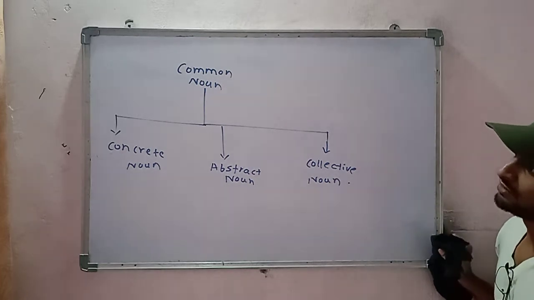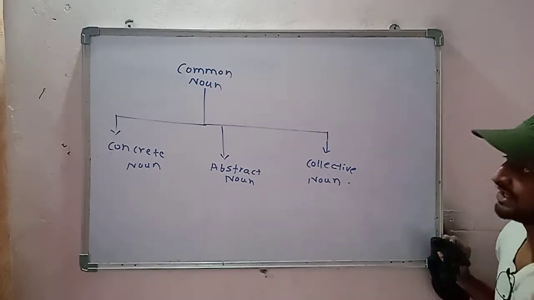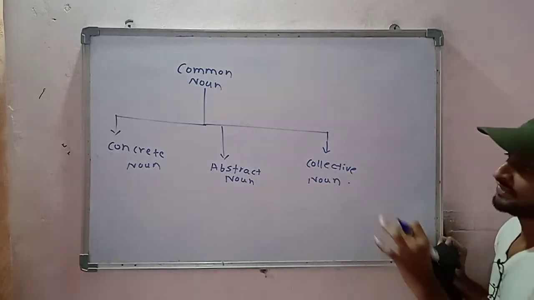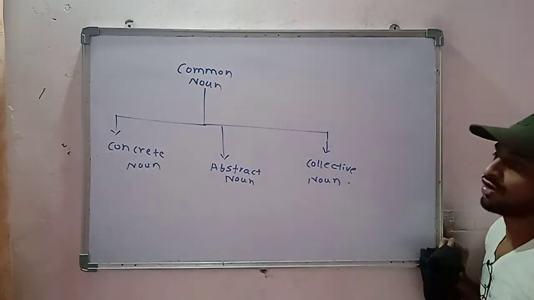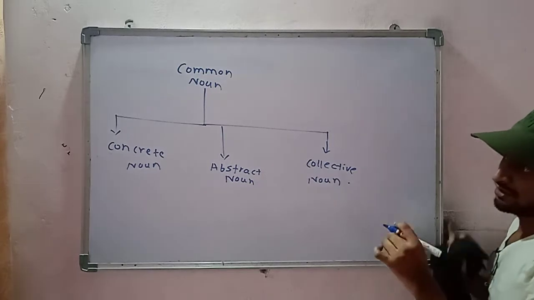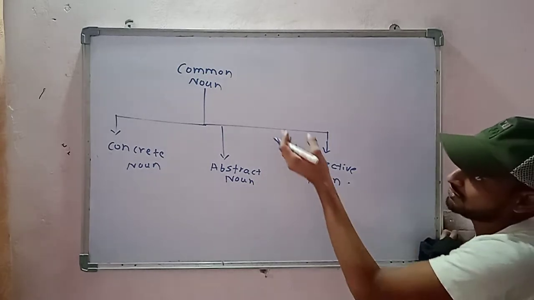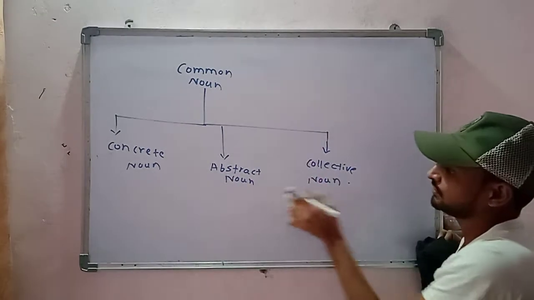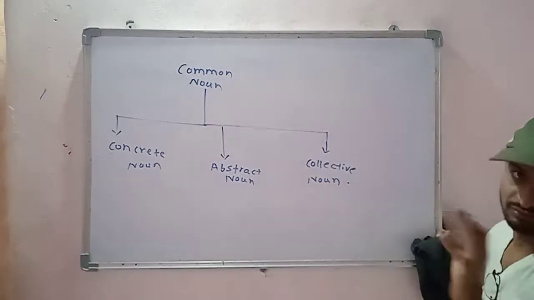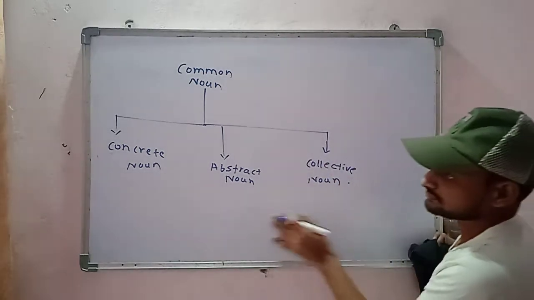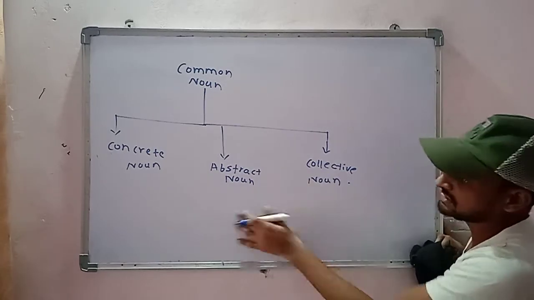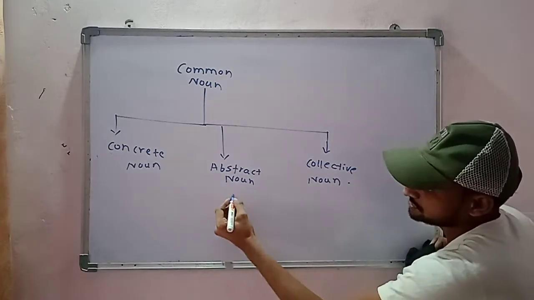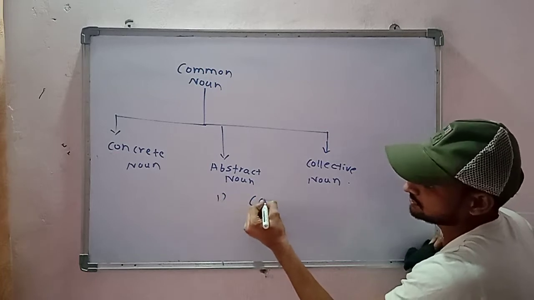Now, in this video, I am going to explain to you about concrete noun, abstract noun, and collective noun. Actually, these come under the common noun. That means concrete noun, abstract noun, and collective noun are the types of common noun. Now I will elaborate on all three types one by one. So first we will deal with concrete noun.